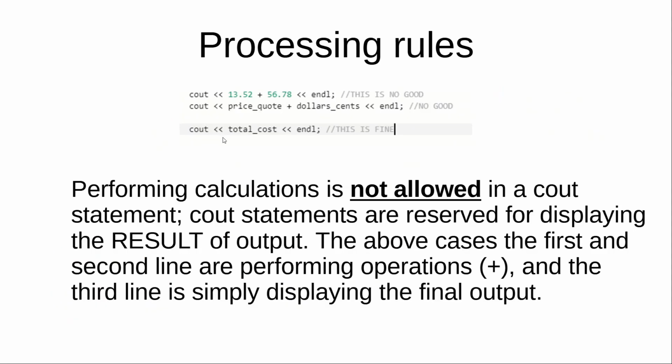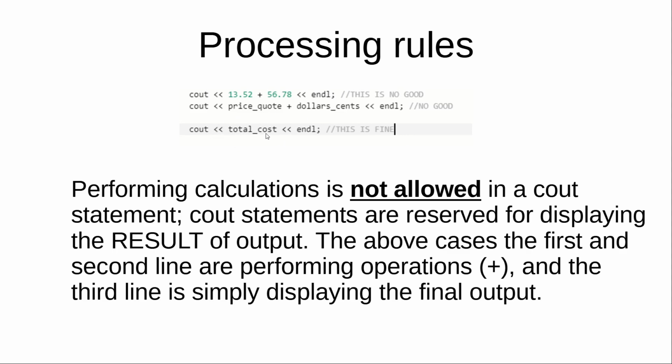Processing rules. You'll notice that these two are wrong. Performing calculations is not allowed in a cout statement. Cout statements are reserved for displaying the result of the output. In the above cases, the first and second lines are performing operations, and the third line is simply displaying the final output. So this is the one you want.